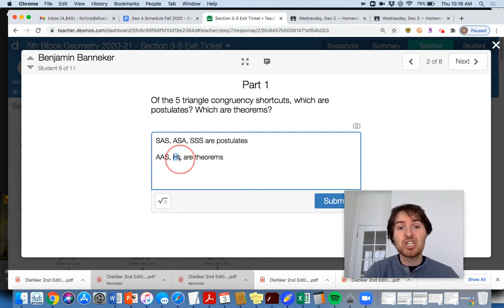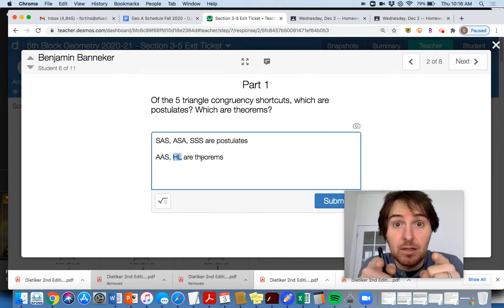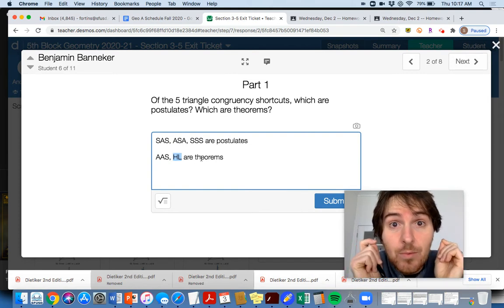Okay, same thing with HL. HL is the other theorem, not SSA, not AAS. Remember, you're never using SSA in this course. In future courses, you might use it because it's true in certain scenarios. It's true for right triangles. But for right triangles, you use HL. Use HL in the proof, and HL is the theorem that was in the last section, okay?